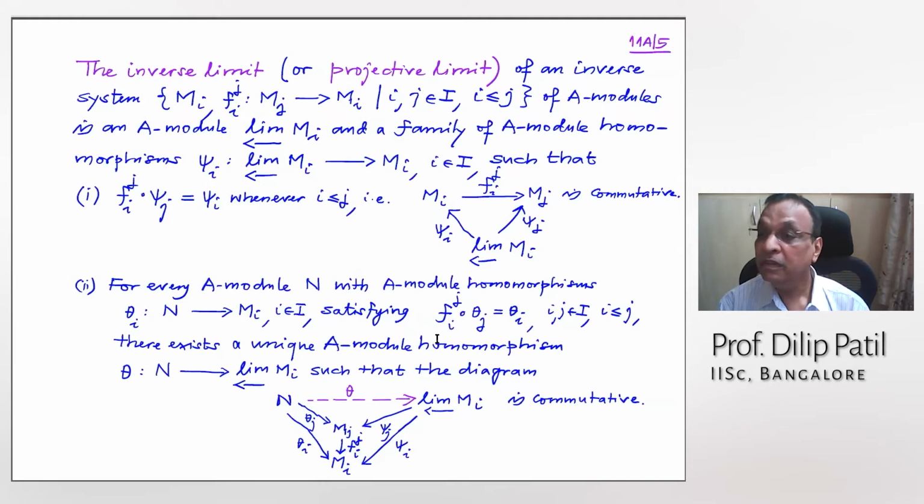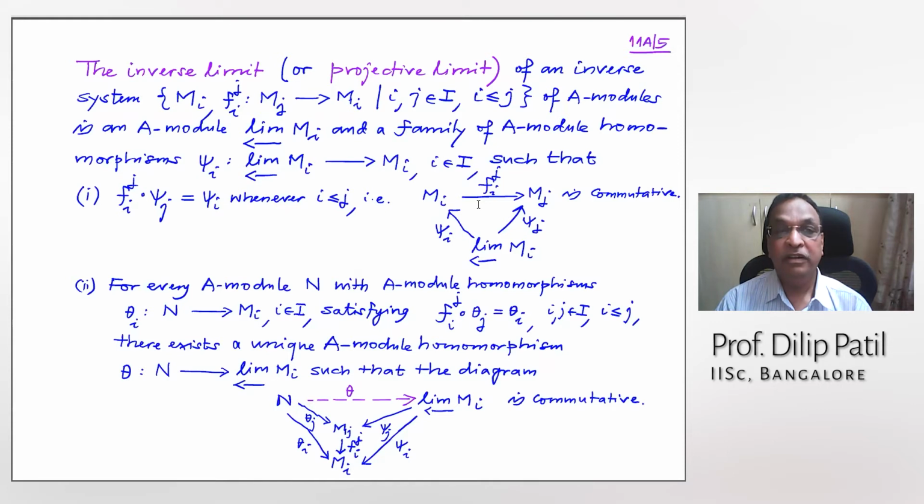Yes, please. Sir, in the first part, we have i less than j, and the map is from Mi to Mj. Isn't it from Mj to Mi? Yeah, it should be from that, and then the corresponding thing will change. That is true what you say. So these arrows should be the other way. Yes, sir. Okay.